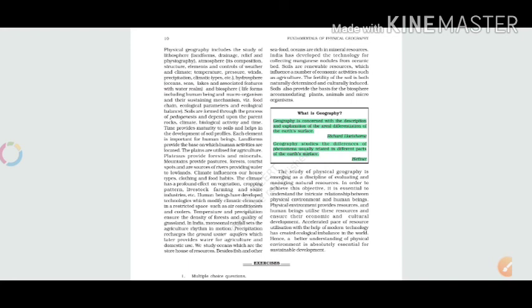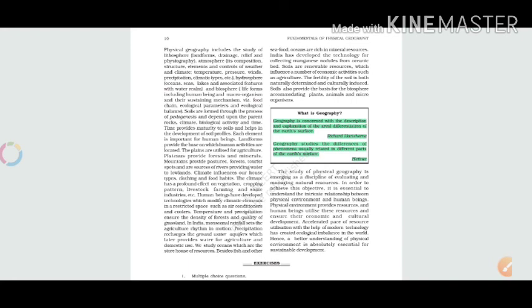In some parts of the Earth there are mountainous regions, some parts are very plain, and in some parts most of the area is ocean as well. So we have to study on the basis of the differentiation of the Earth's surface, because it is not even.